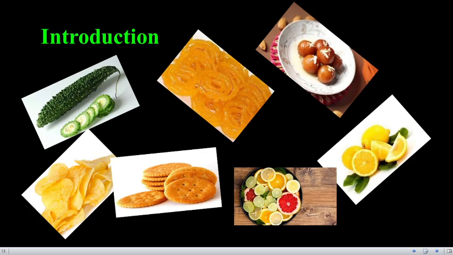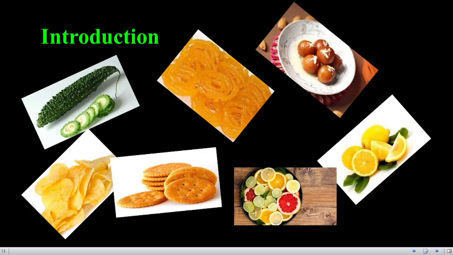But if you find out the reason, why some substances have a salty nature, why some of them have a sour nature, why some of them are bitter in taste, it is because of the chemical compound present in them. In our day-to-day life, in the physical world, we are surrounded by a large number of chemicals.